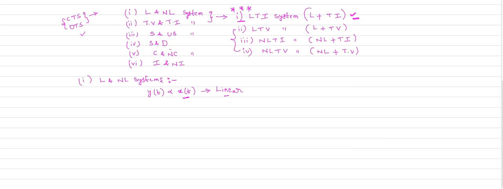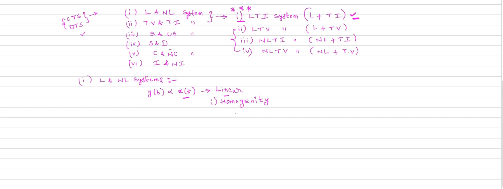So if it is a linear system, it obeys two conditions. It must satisfy the two conditions. If the output varies linearly with respect to its input, that is a linear system. If the system is linear, it must satisfy two conditions. One is the condition of homogeneity. So it must satisfy the condition of homogeneity.